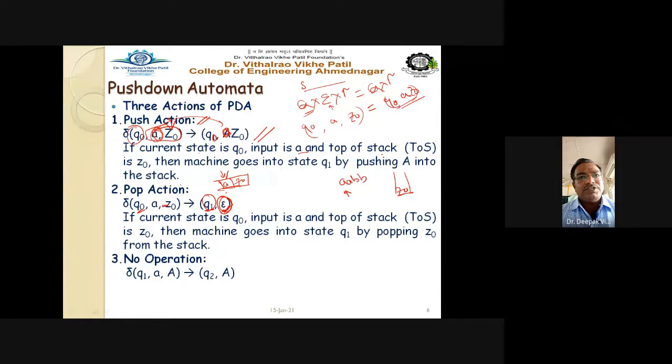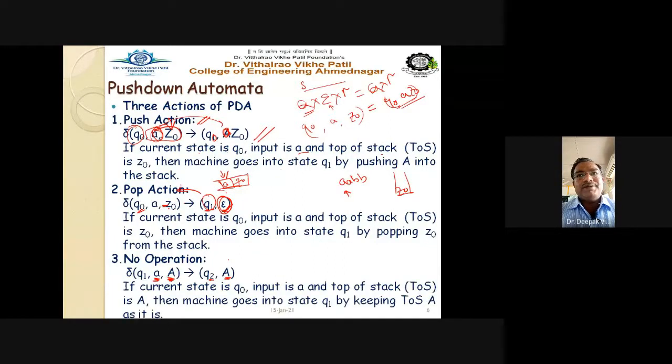Epsilon indicates whatever may be at the top of the stack. Say, for example, Z0 is at the top of the stack. That Z0 symbol is now popped from the stack. It will be removed, erased from the stack. And no operation means you read the input string and the top of the stack is A. Same here, you have the state and the top of the stack remains unchanged in that particular case, right?